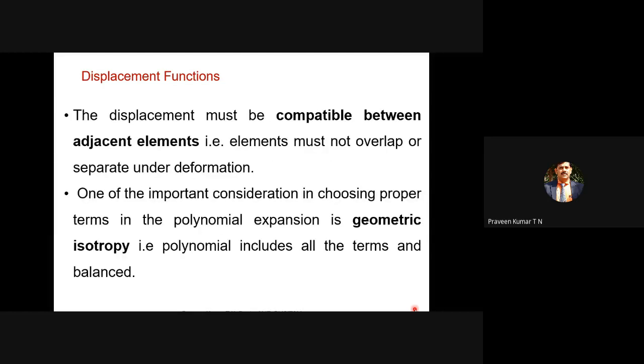There is compatibility between the elements, which comes under convergence criteria. When material undergoes deformation, there should not be any cavities or voids formed. Most of the time in metal deformation or sheet metal work, we are deforming the material, and inside there should not be any crack. So deformation should be homogeneous.